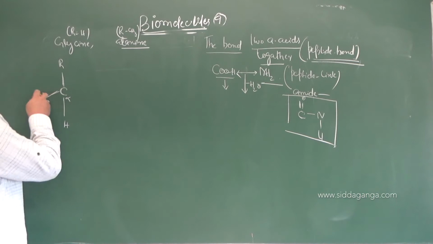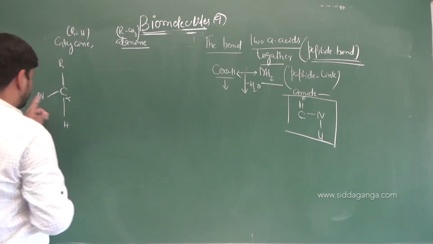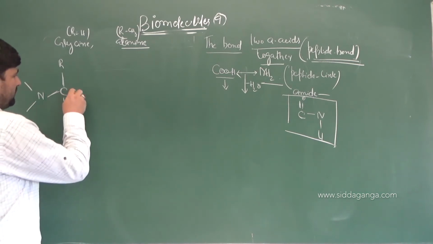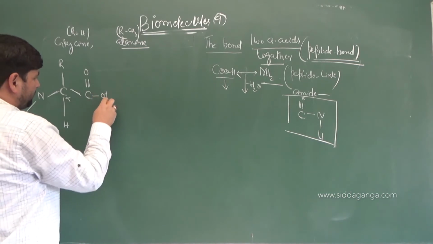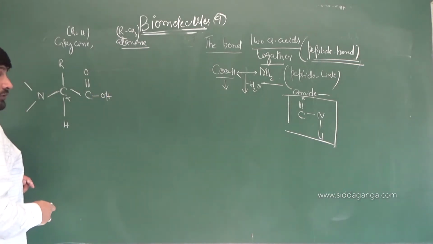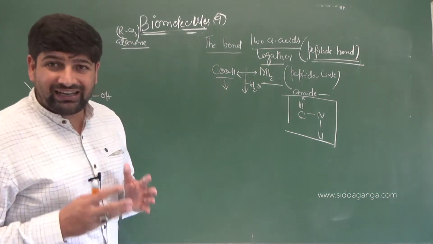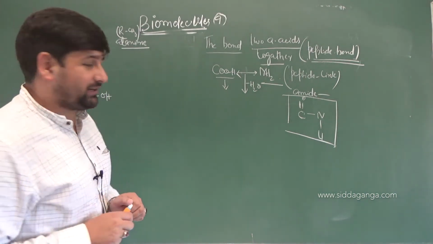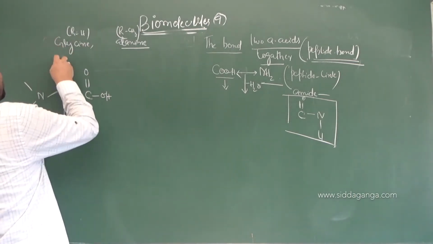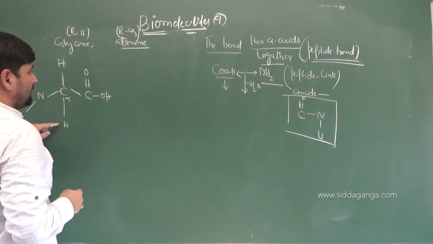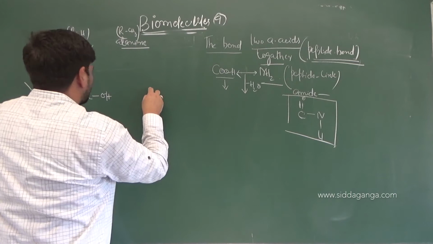Then you have NH2, the amino part, then C double bond O OH. For glycine, what is the side chain R? It is H.